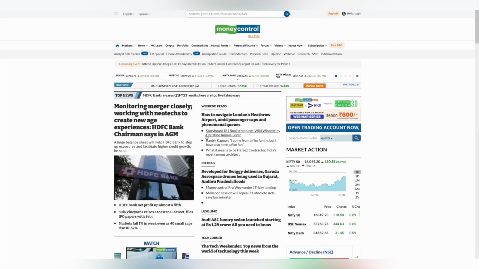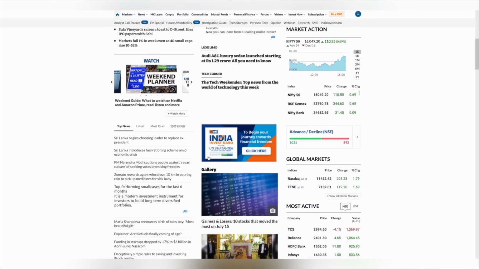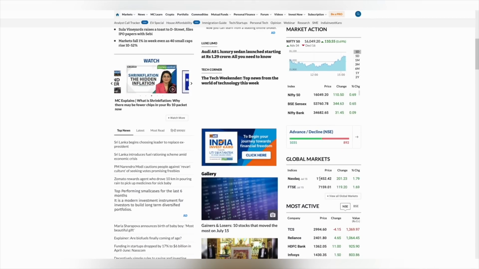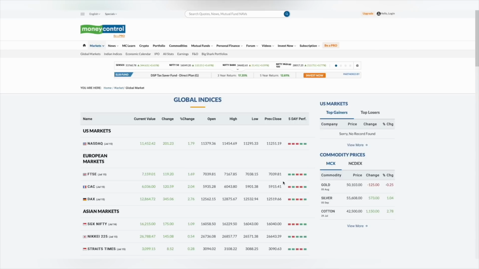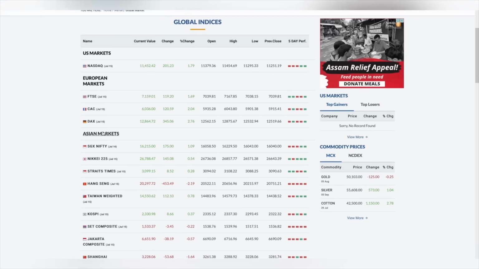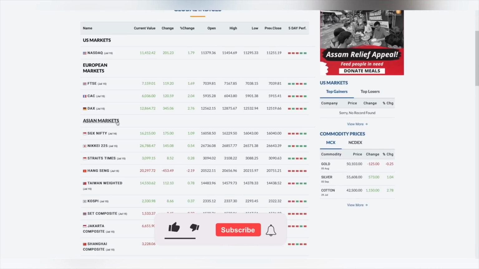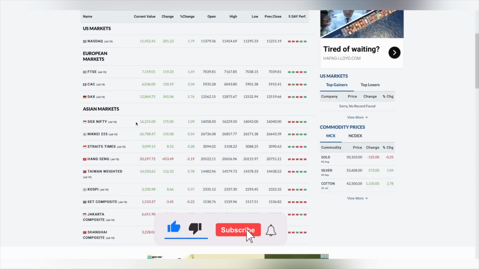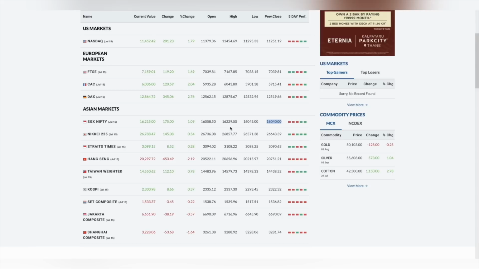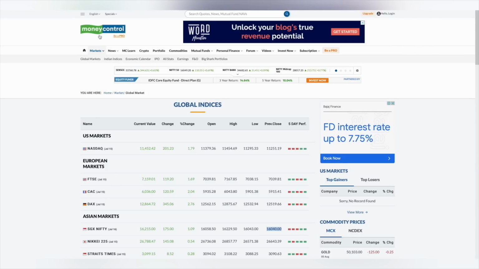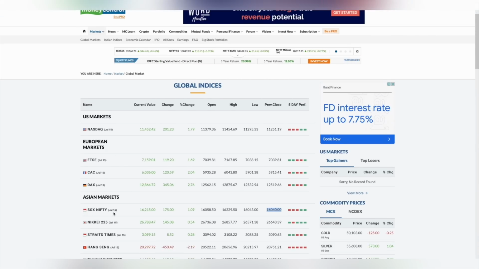Now on this page, you just have to scroll down. Here can you see a section called Global Market? So here you click on View All Global Market. Now here if I scroll down, you can see under the Asian Market section, we get SGX Nifty data. So SGX Nifty is trading at 16,215. You can check all the data: what was the open, what was the high, what was the low, and what was the previous close. Compared to other websites, Money Control provides the most accurate data when it comes to SGX Nifty. So you can go to the Money Control website to check how SGX Nifty is currently performing.